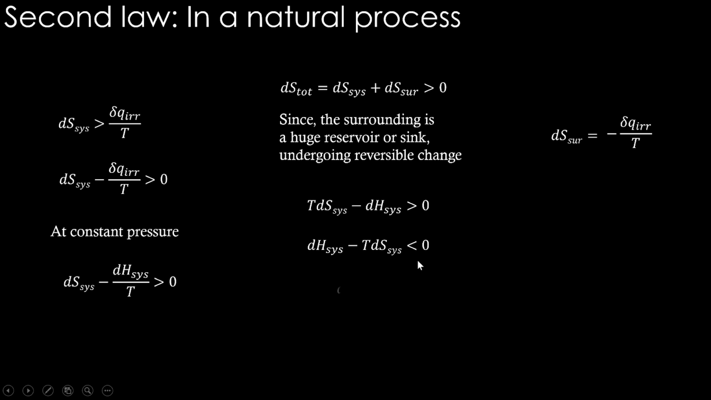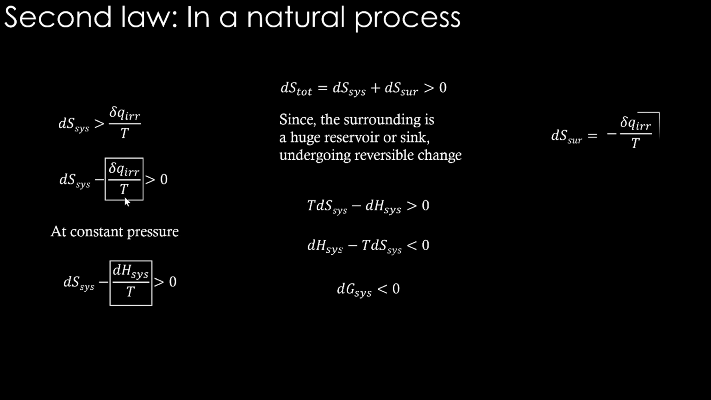So this is nothing but the Gibbs energy change of the system, which is less than 0. So here also we have started from here and we have ended up here. How this has happened is through this part. If you see, dH system by T is written. This is where everything becomes system, right? And this is written in place of del q irreversible by T.